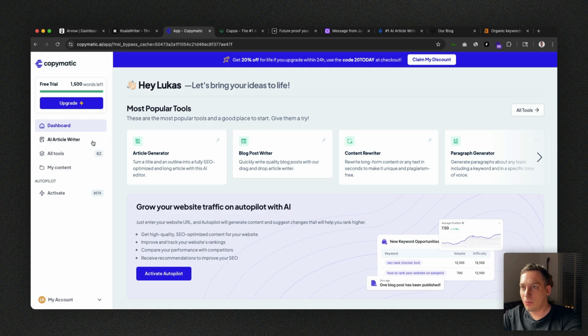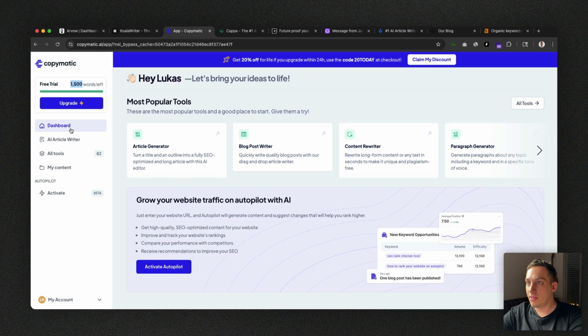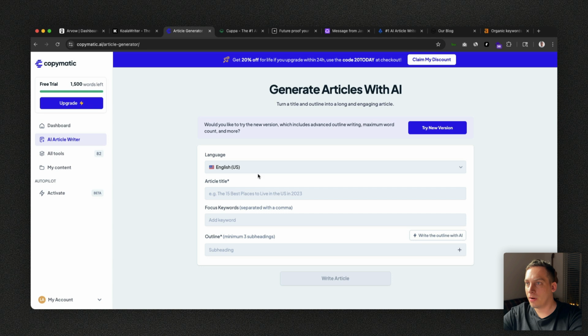All right, so the next tool is called Copymatic, and we have a free trial, which was 1,500 words, so that's pretty cool. And this is the dashboard. We have the article generator, blog post writer, turn a title and an outline into a fully SEO optimized and long article. Quickly write a blog post with our drag and drop article writer. So I think we want the, what is this, AI article writer?